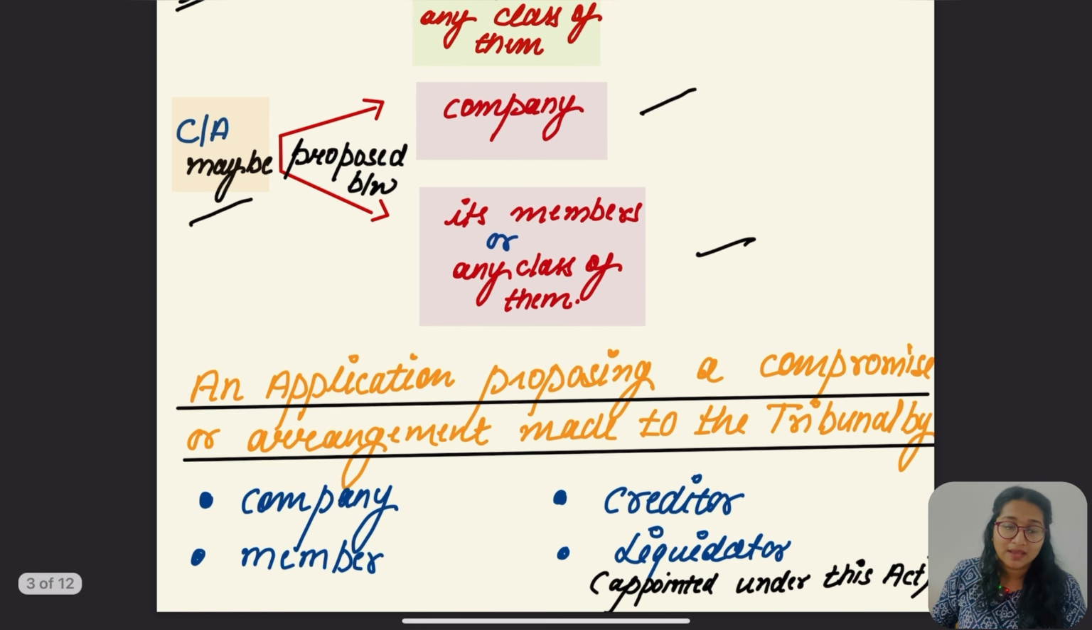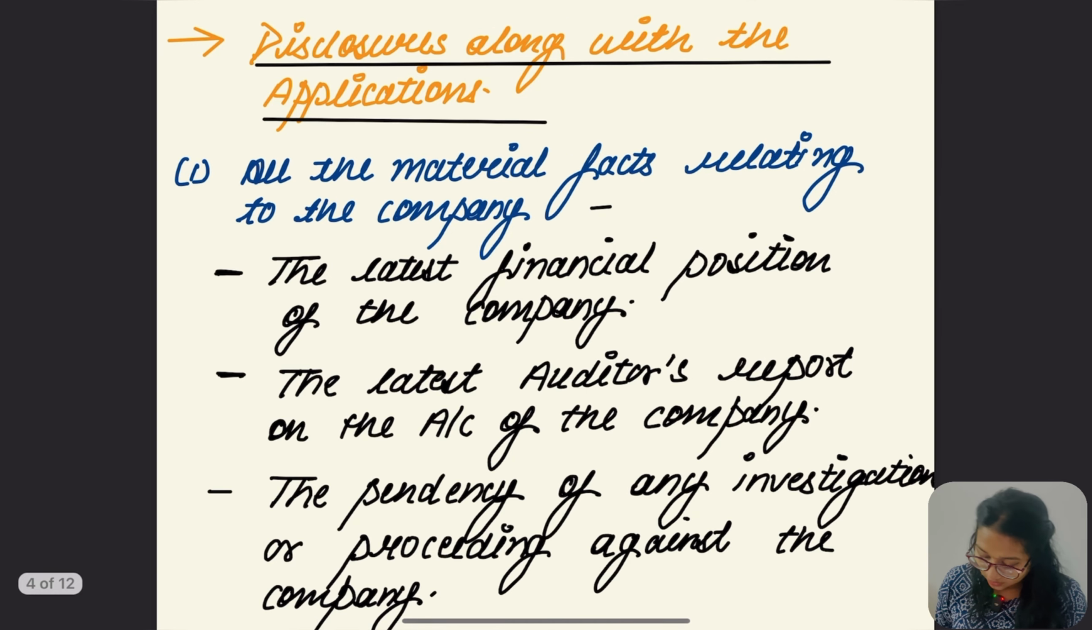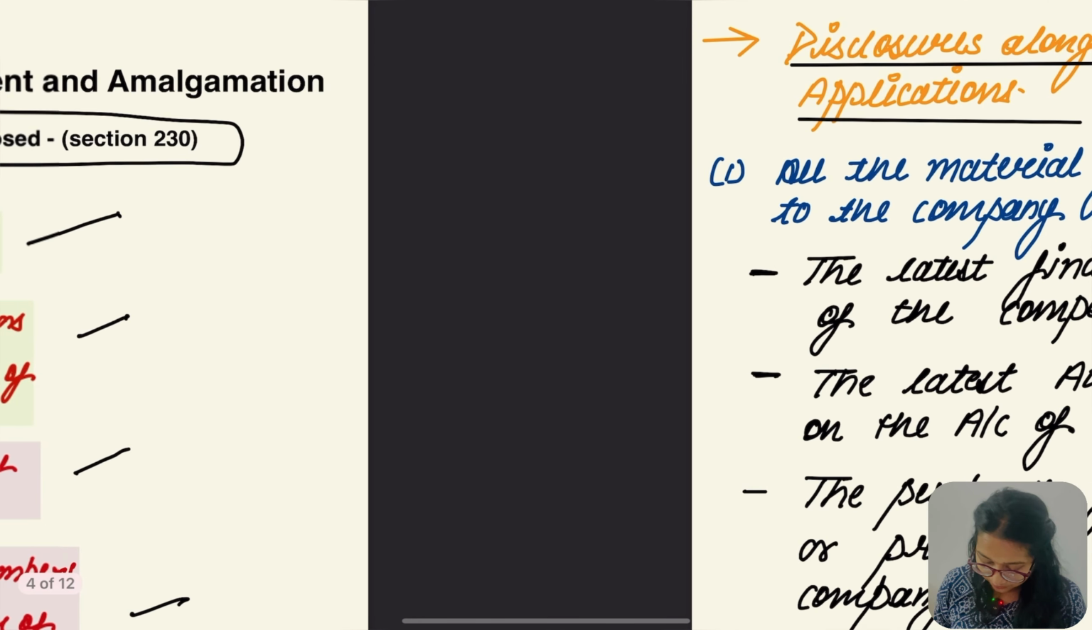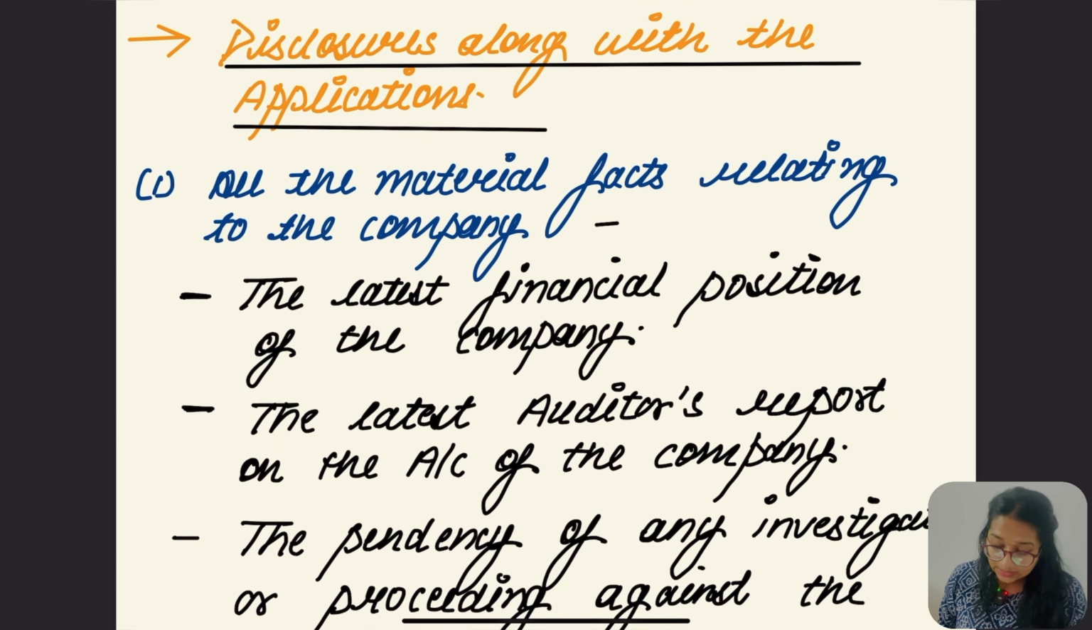Now who can make an application for compromise and arrangement? Either the company, member, creditor or liquidator can go for the amalgamation or merger, which means compromise and amalgamation and all. Now, what are the disclosures?